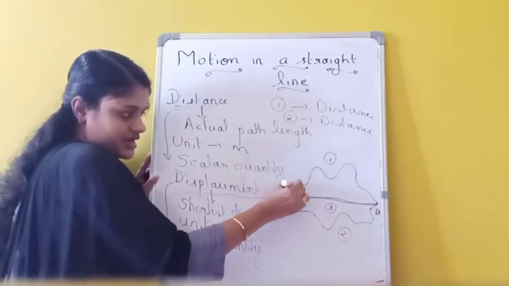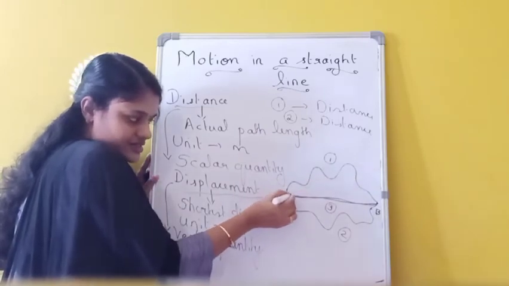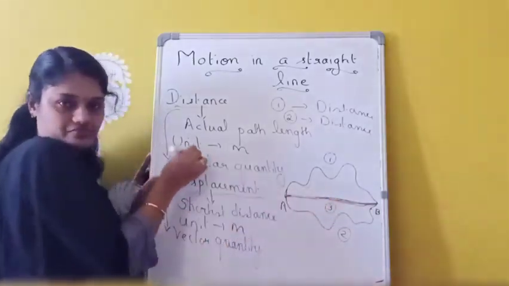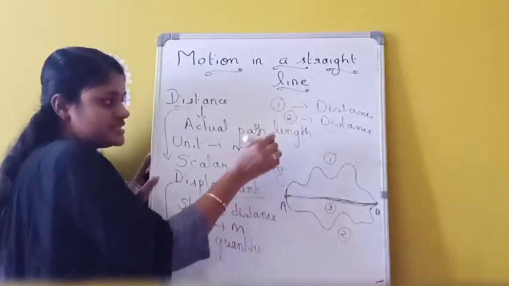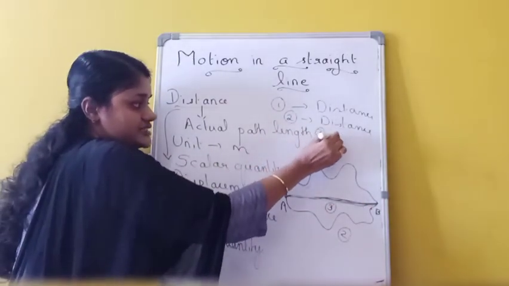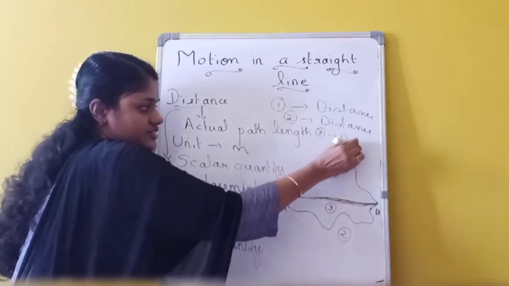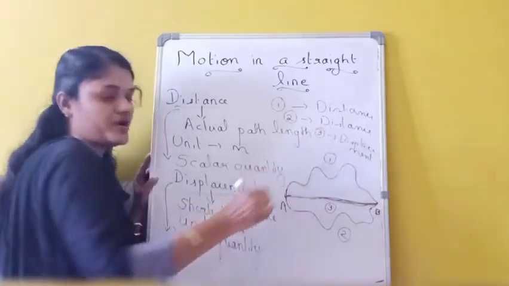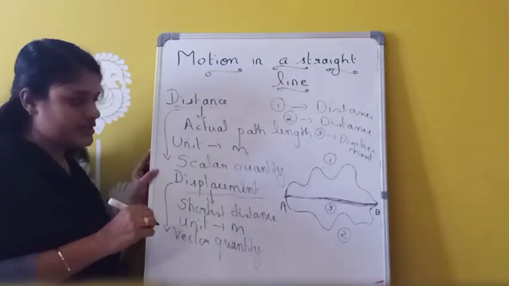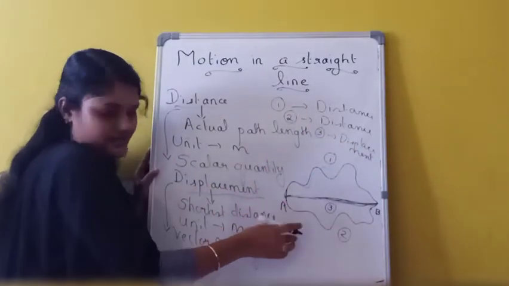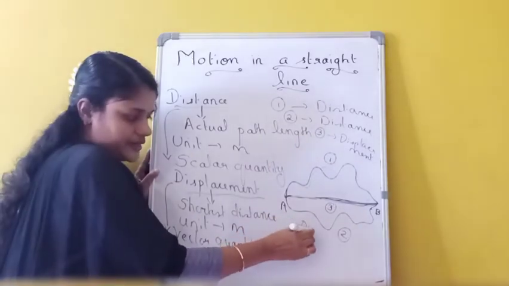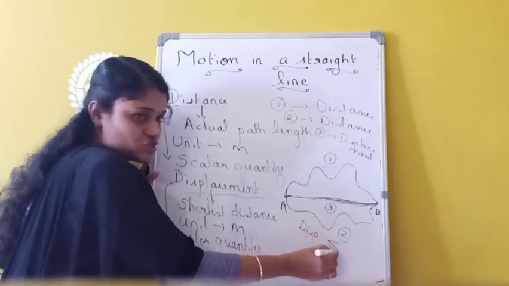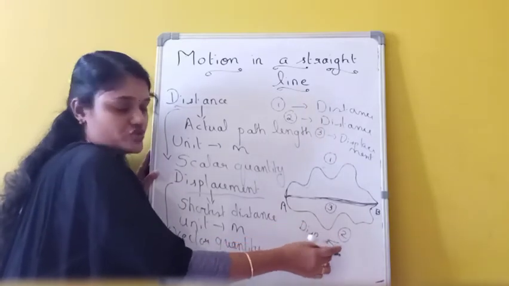Actually this person travels like this, but the shortest distance between the initial point and final point is this straight line from A to B. So this third one indicates displacement. From this itself we can understand that displacement may be always less than, or equal to, which one? Distance.